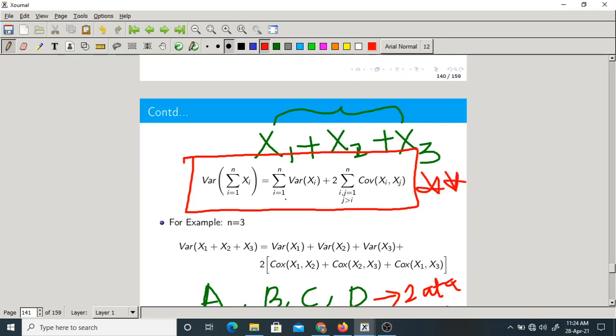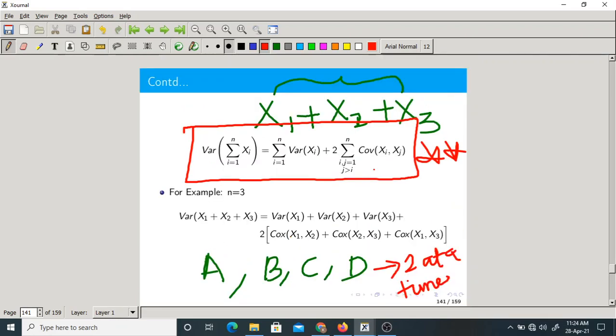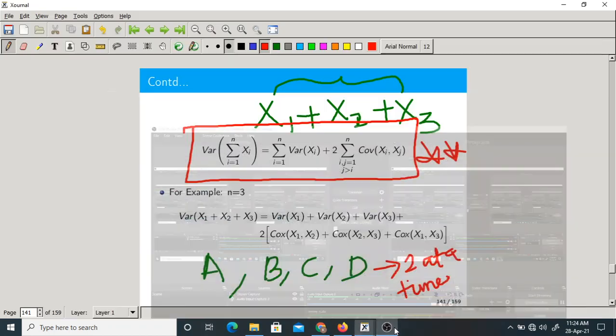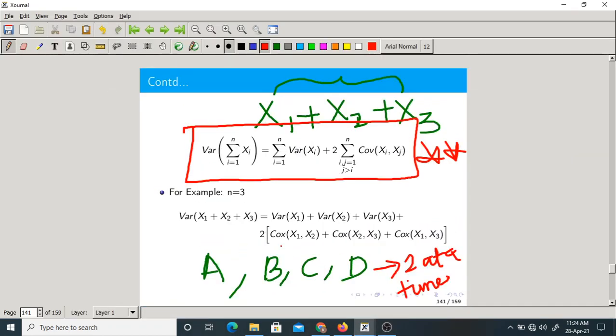So variance of x1 plus x2 plus x3 and so on to xn equal to variance of x1 plus variance of x2 plus so on variance of xn plus 2 into this summation. It denotes selection of 2. Okay, you must remember this properly. You follow this method. If there are 5, A, B, C, D, E, you take A, B, A, C, A, D, A, E. Next B, C, B, D, B, E, C, D, C, E and D, E. You take combination of 2.